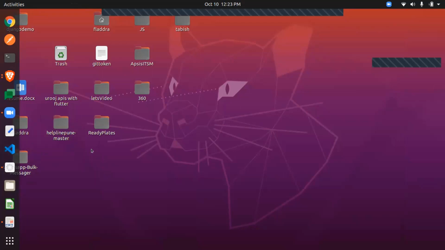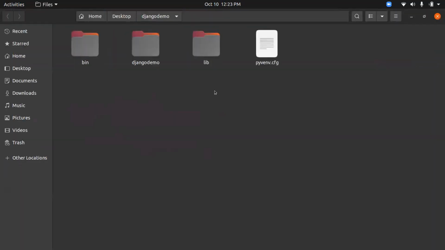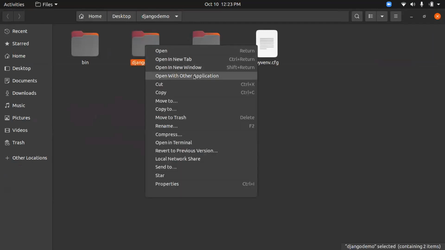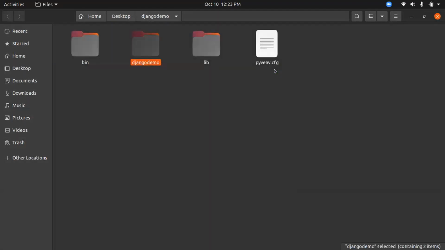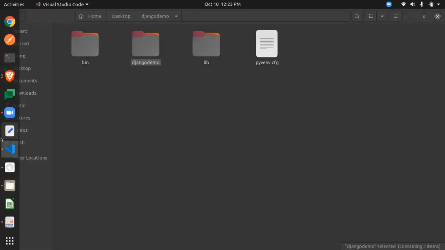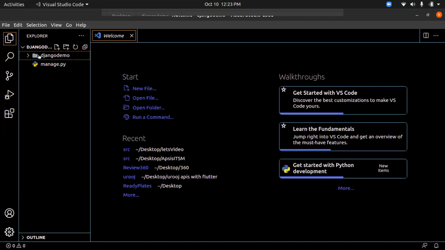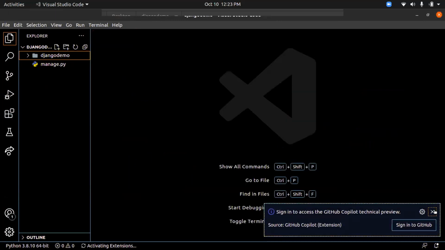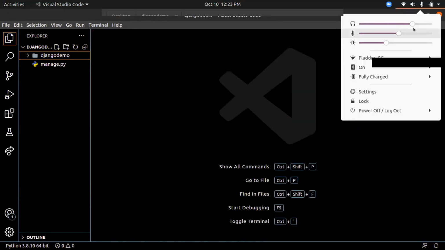So we generated the project file. I think the project file is here, the Django demo. So we'll open it. It is the virtual environment file, and this is the project file, so we'll open it in VS Code. Yeah, here it is. Aman has already given the overview of the files. So we'll do the same thing. I think I should change the theme.